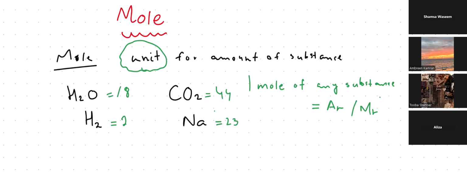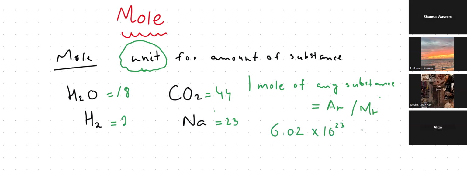Another thing: 1 mole of any substance contains a fixed number of particles. There was a scientist, Avogadro, who said that the number of particles it will have is 6.02 into 10 raised to power 23. That's a constant, which is known as Avogadro's constant, right? So Avogadro was a scientist.